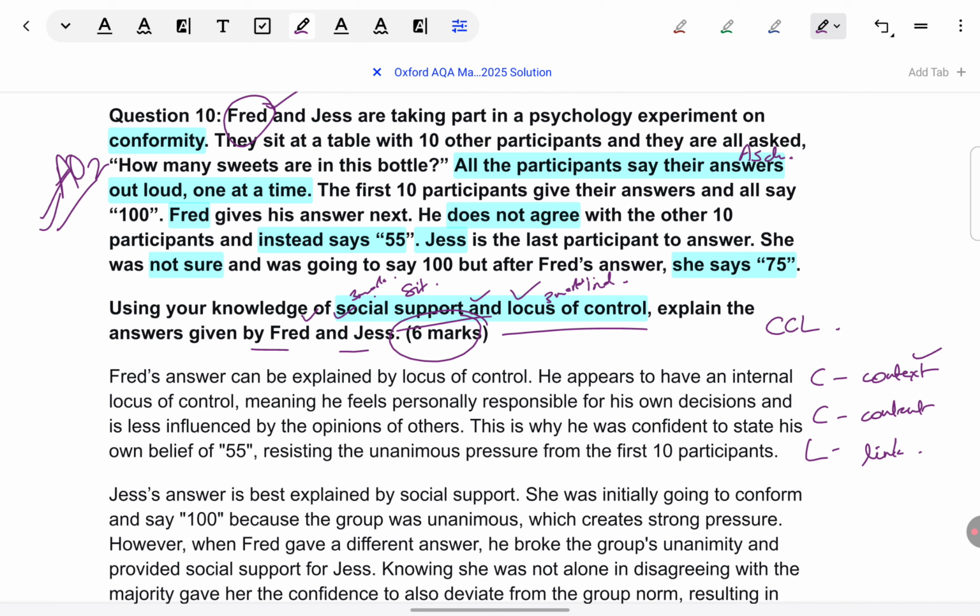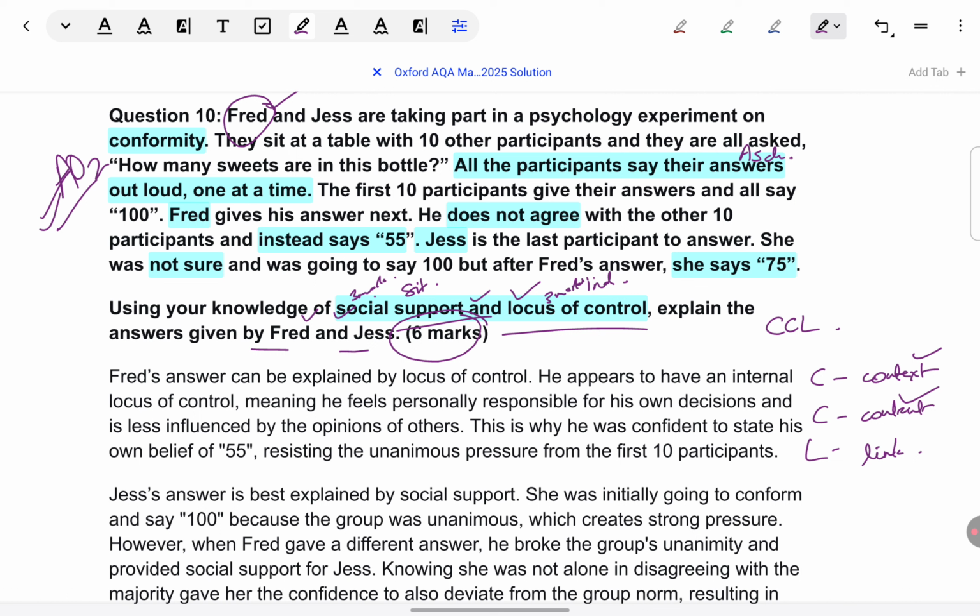You can't just say that locus of control is influencing him. What behavior is he doing? What response is he showing that locus of control is influencing him? You have to give some context. You have to give some specific example from the situation. Content means, okay, locus of control, but which aspect of locus of control is applying to him? Or how is locus of control exactly influencing him? What is it about locus of control which is being seen to play a role in his behavior?